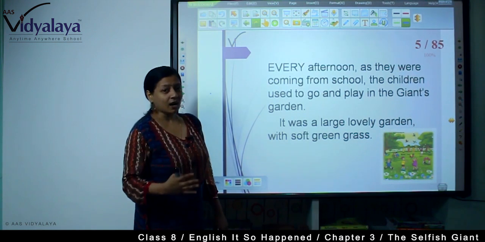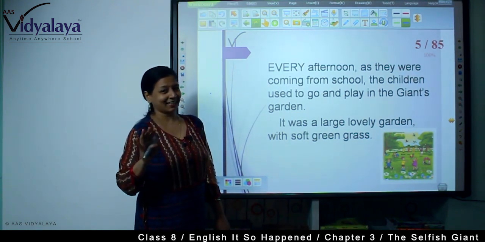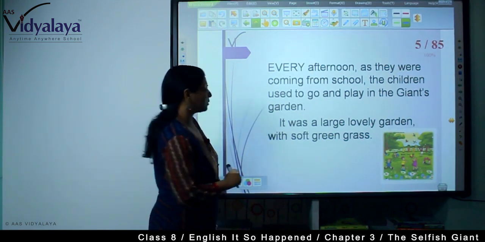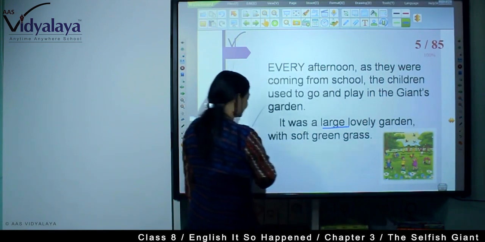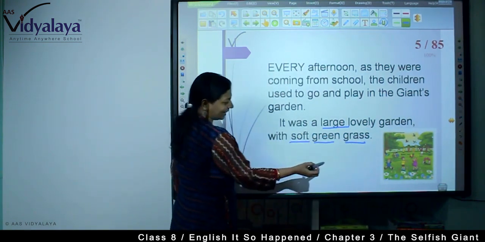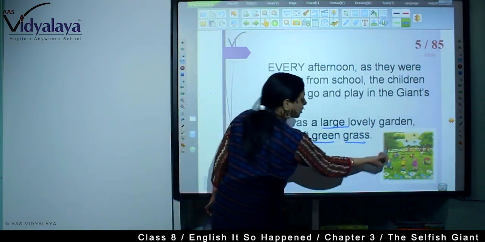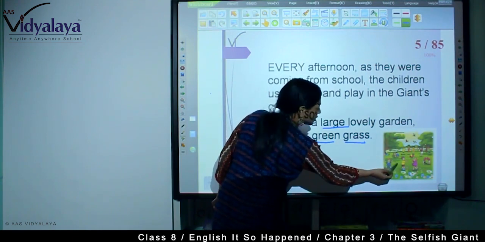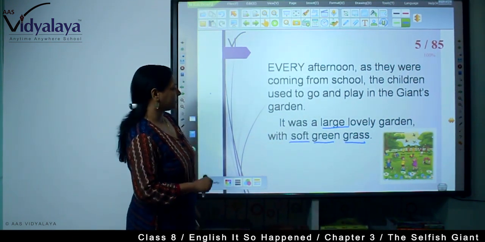It was a large, lovely garden with soft green grass. See the adjectives that have been used: large, lovely garden with soft green grass. Children are playing here. Soft grass is here and it's a very lovely garden.